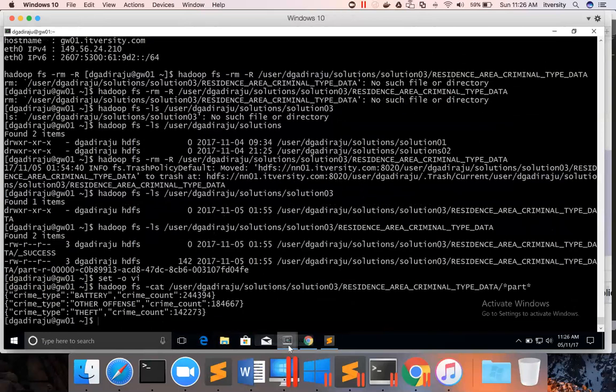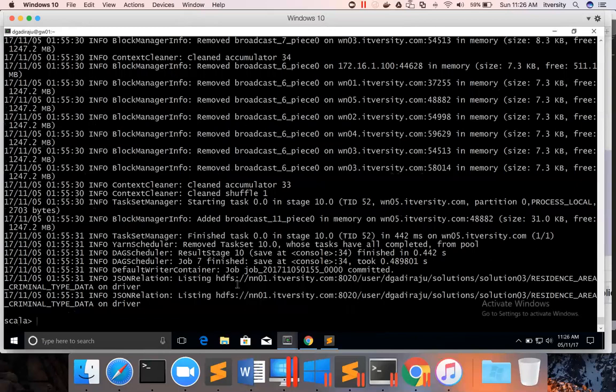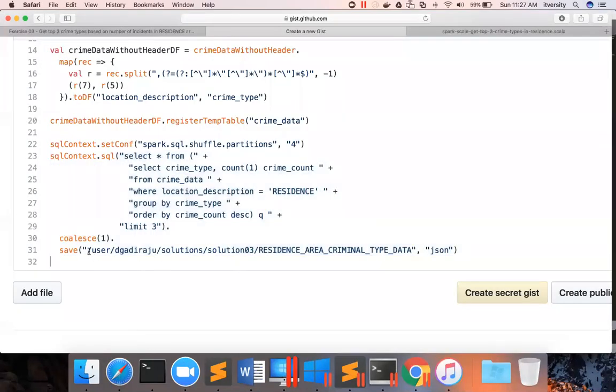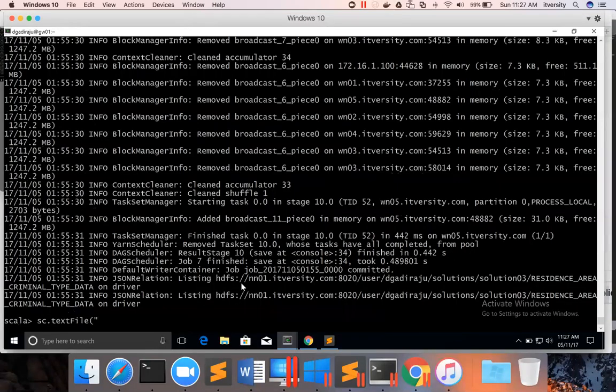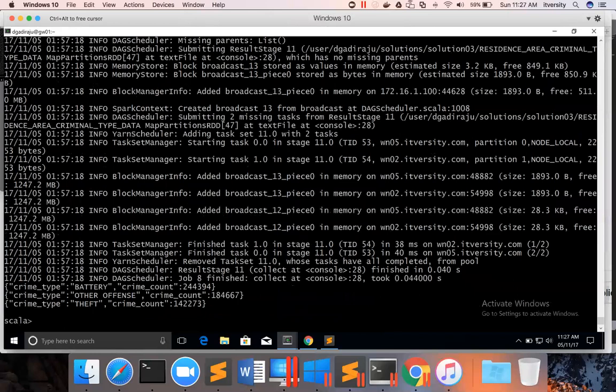And also, as I have been saying, it's better to review the output using a programmatic approach, that you can actually do sc.textFile and then give the path, which is nothing but this one. Paste, and then dot collect dot foreach println. We need to make sure that data is saved the way we want.